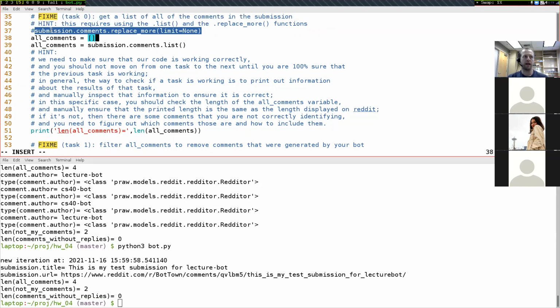But as your bots are running, there will eventually be thousands or hundreds of thousands of comments in all of these submissions. Not only will there be the comments created by your bots and the other students' bots, but I'm going to have a bunch of bots running just to ensure there are lots of comments all over the place. So eventually you'll need to take this out in order to get correct answers.